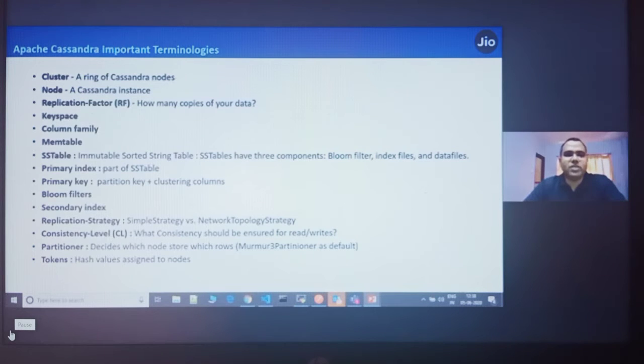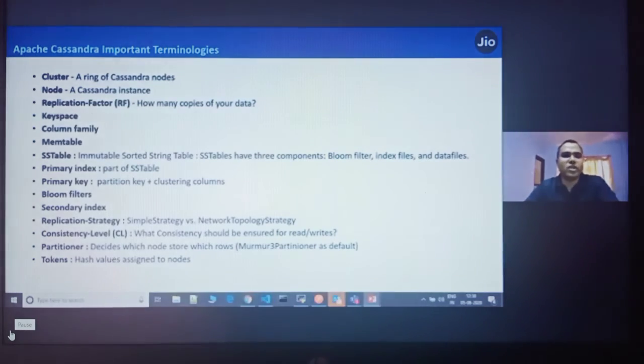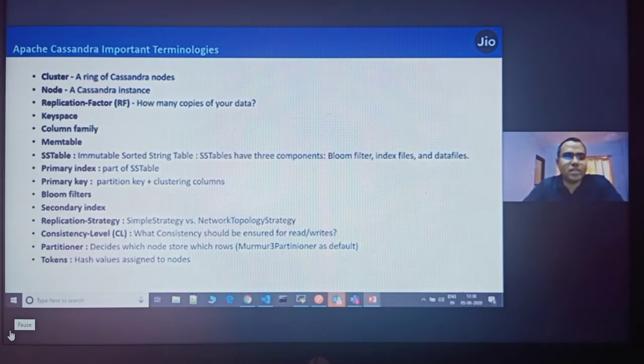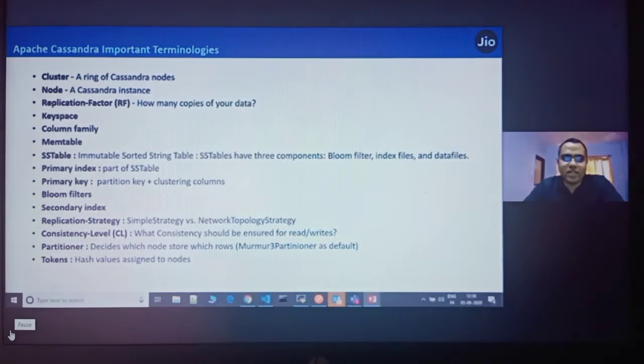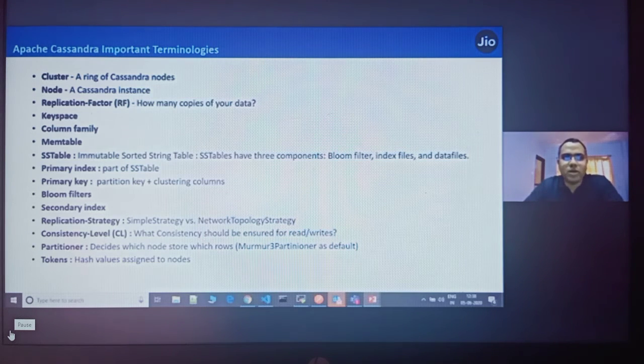Replication factor means how many copies of your data you want to keep. For example, I just said it's tunable consistency. If a node is down, and you keep only one copy and that node goes down, you will not get the data. So Cassandra says you can keep copies of data in any of the nodes, and this is defined by the replication factor. Keyspace is like a database. Column family, which I just explained, is a columnar database, so all the columns are associated in the column families, ordered by some value, and then associated with the key, the partition key.